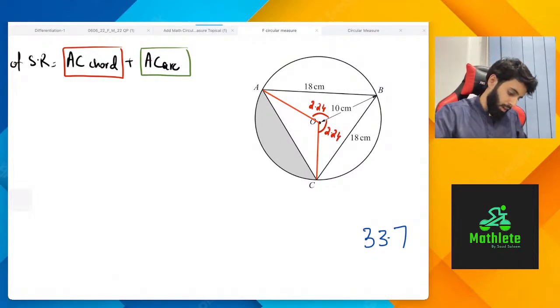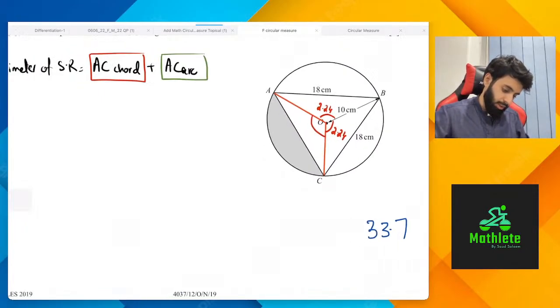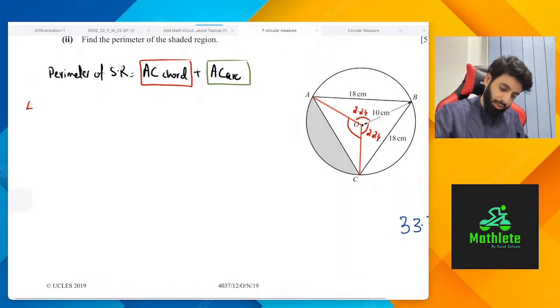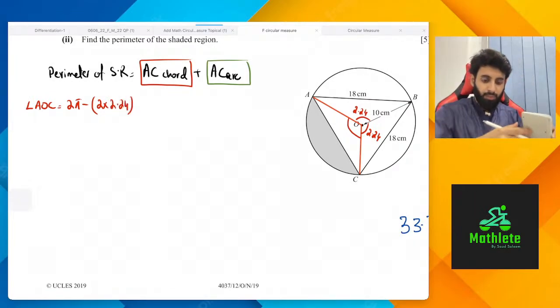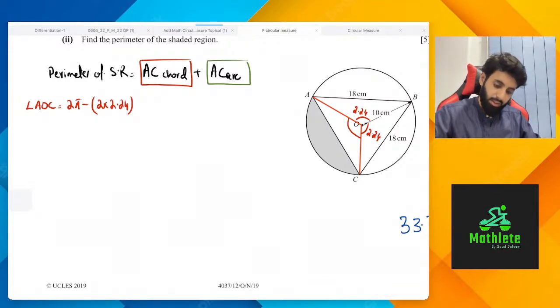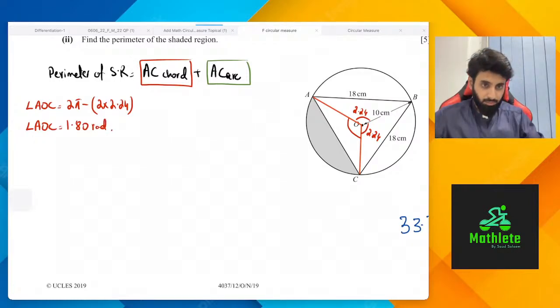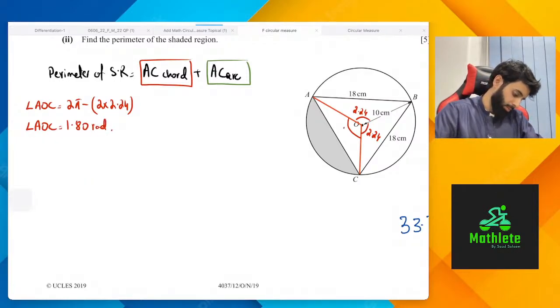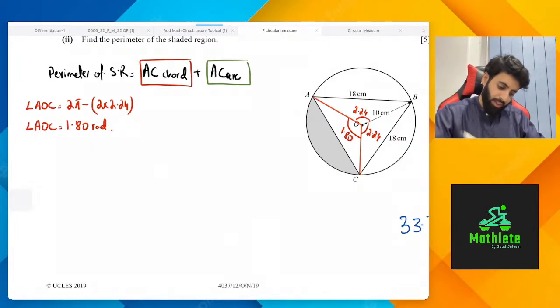Then we can work out angle AOC, which is equal to 2 pi minus twice 2.24. So 2 into pi minus, bracket open, 2 into 2.24, close the bracket. So angle AOC, I'm looking at 1.80 radians.